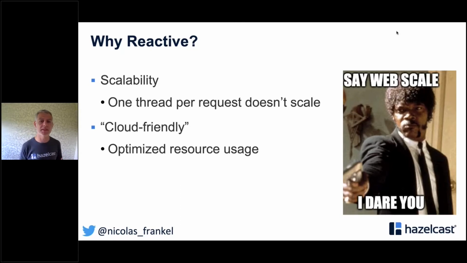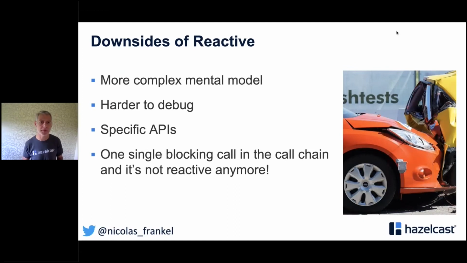So on one side, you might not waste money, and you might save some money on your CPU and RAM capacity, but of course there are downsides, like in everything. The first thing for your developers, it's a more complex mental model. When you are doing reactive, when you call an API, you're not just calling the API and receiving the answer, you're just subscribing. We'll see just that afterwards.